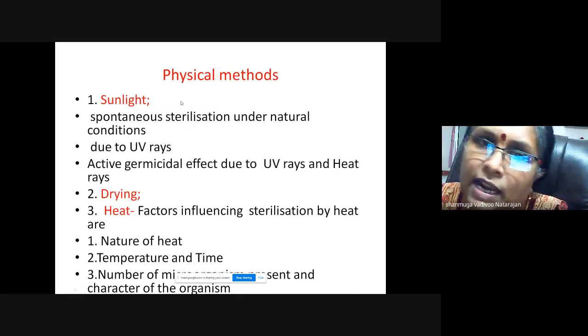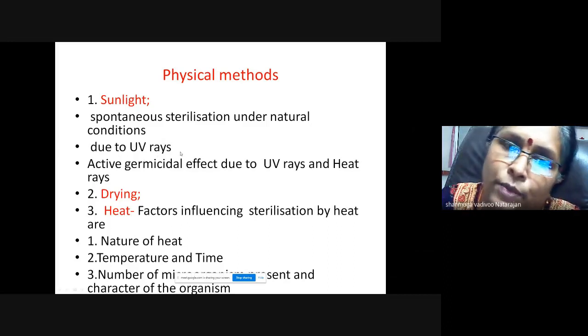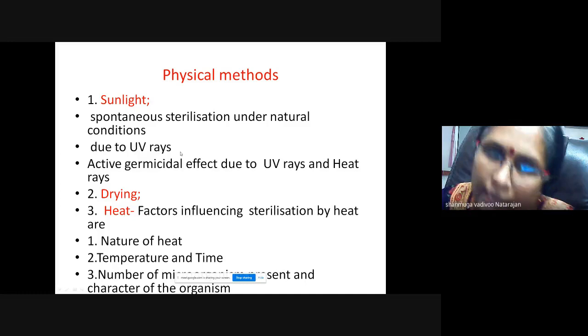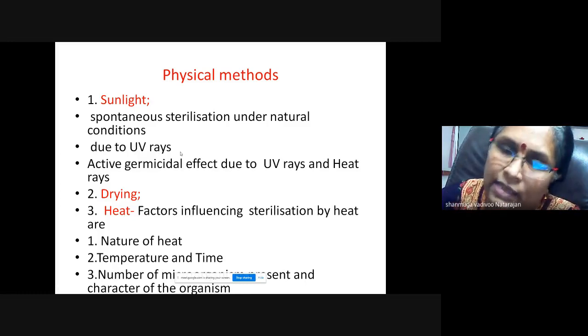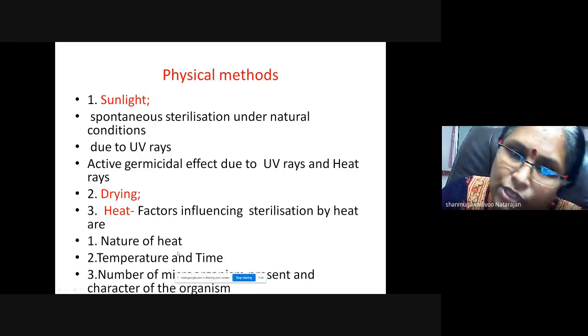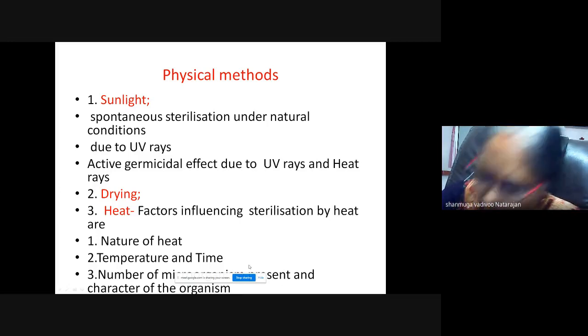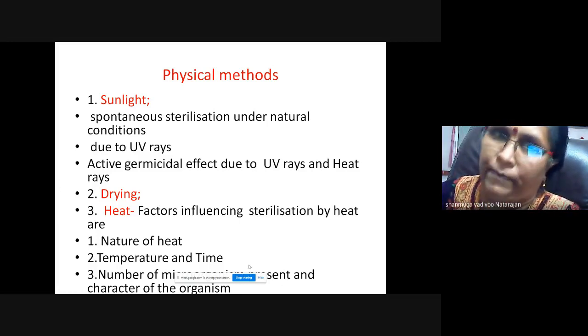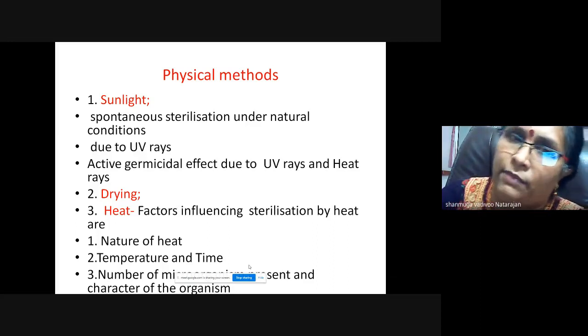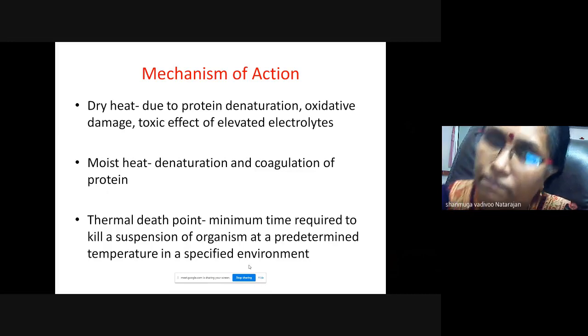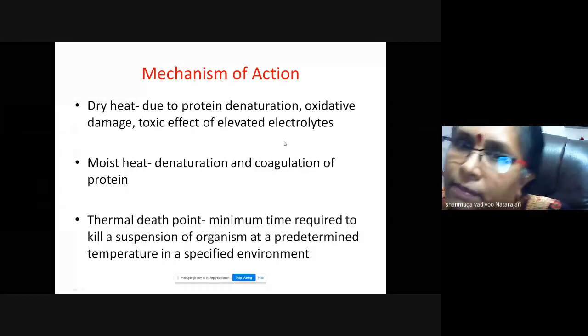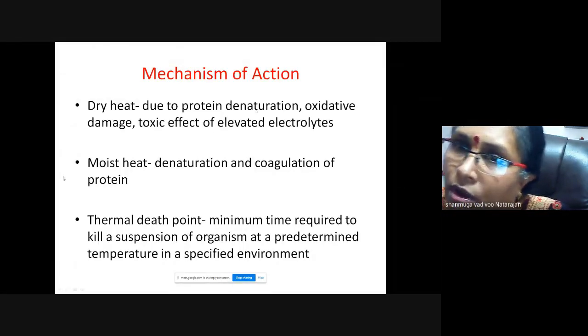So physical methods I'll rush through. Sunlight is the most important one due to UV rays, and then drying also will kill, heat will kill. In heat, as I have told you, the nature of the heat is more important, and temperature and time. All these things you can see in your Panikar book. I'm just briefing it. The mechanism of action of dry heat is that it kills organisms either due to protein degeneration or denaturation or oxidative damage.